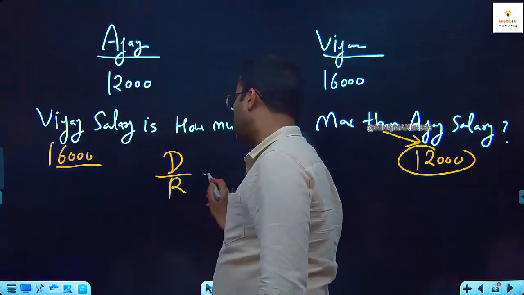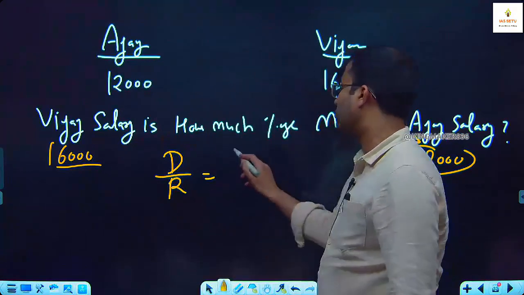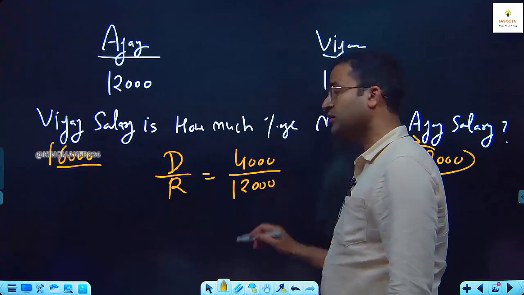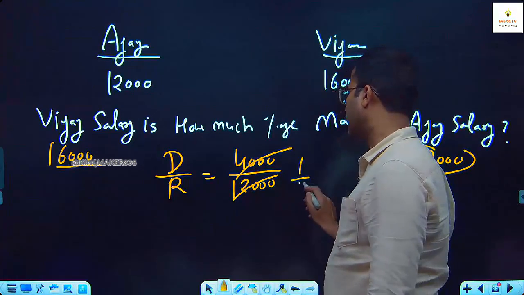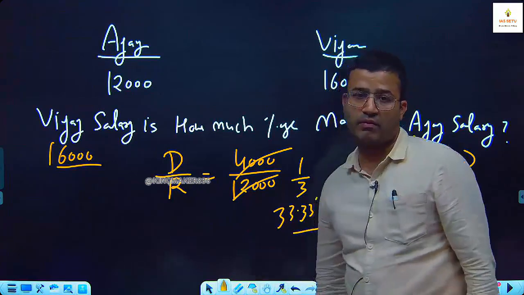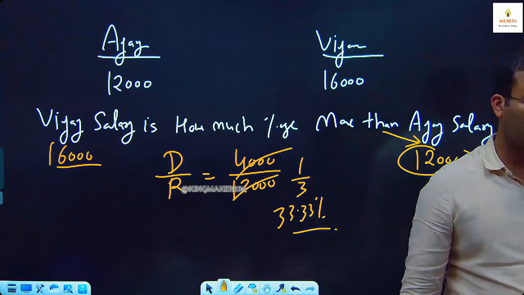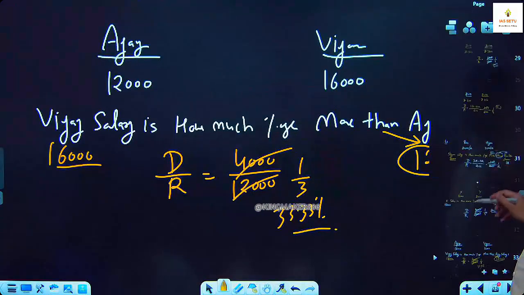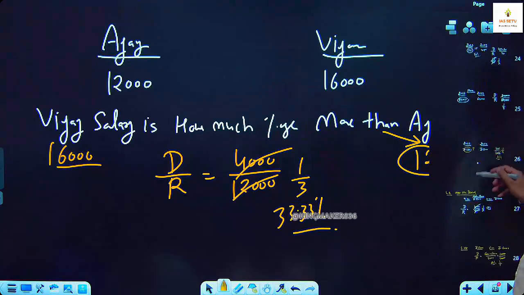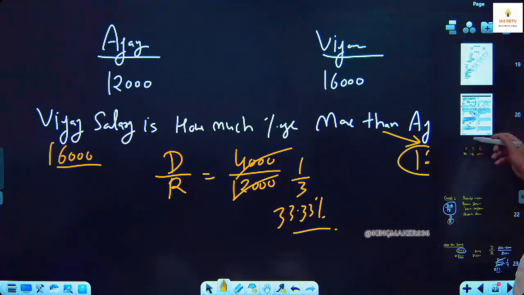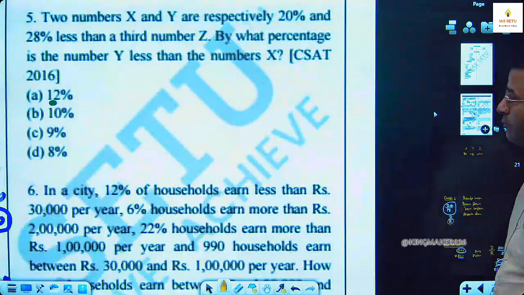Difference upon reference. 16,000 minus 12,000 is 4,000 upon 12,000. It is 1 by 3. What is 1 by 3? 33.33%. Fine. Now we come to the question. After this question, I tell you one more concept. But first let's finish the question.